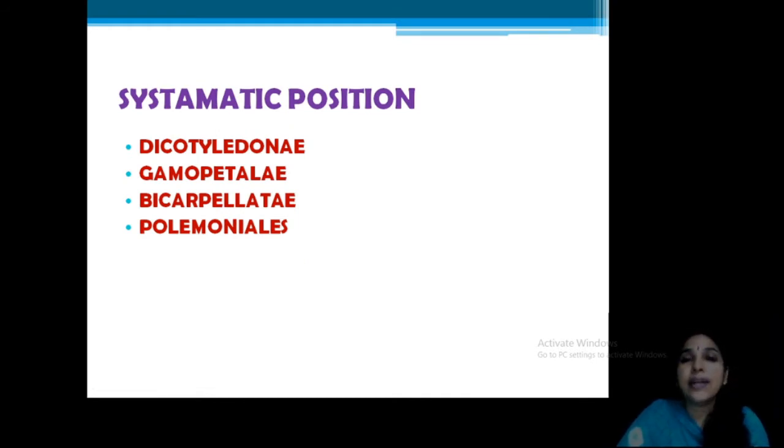Its systematic position according to Bentham and Hooker: this family is included in the Dicotyledonae, subclass Gamopetalae, series Bicarpellatae, and order Polemoniales. Dicotyledonae, Gamopetalae, Bicarpellatae, and Polemoniales.